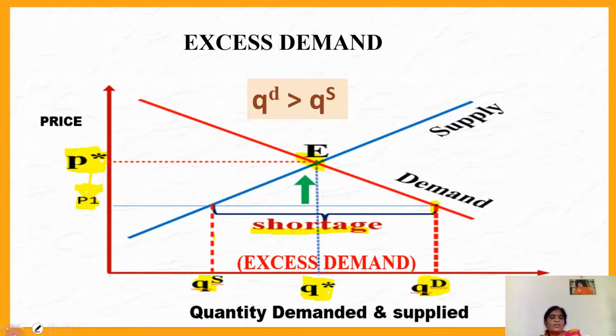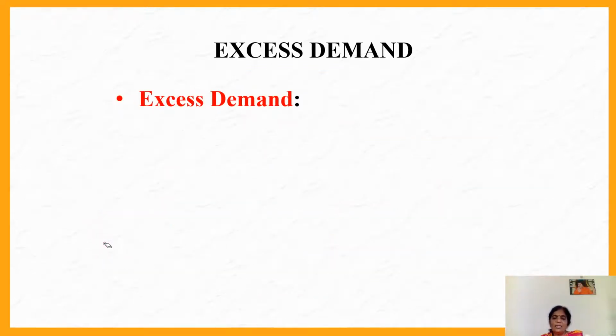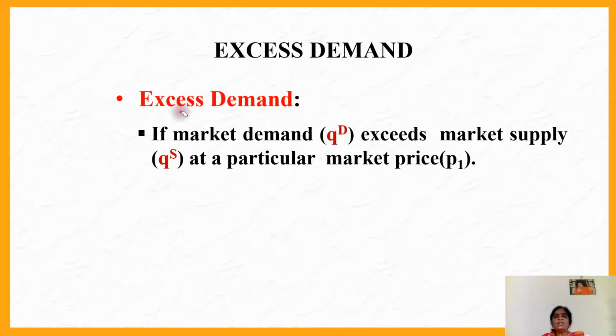The price is very important here, because only at this price, P1, can we see the excess demand. After drawing the diagram, if the question is asked on excess demand, you can define it this way: market demand QD exceeds, meaning is greater than, market supply at the price P1. P1 is less than the equilibrium price.